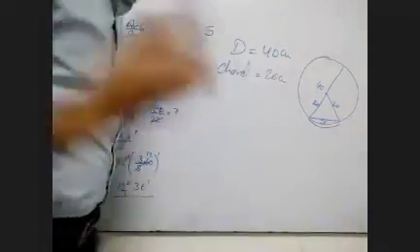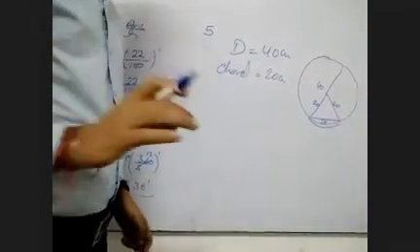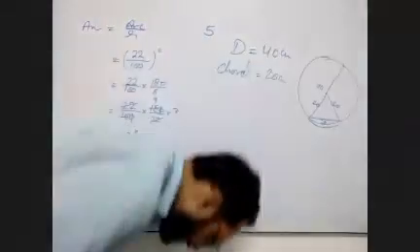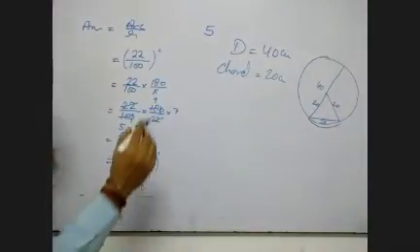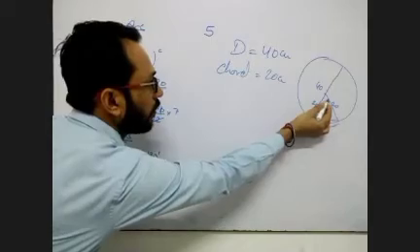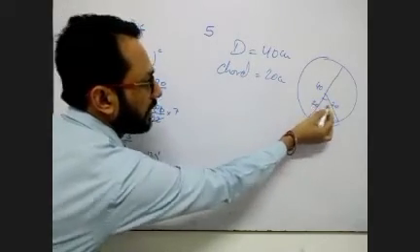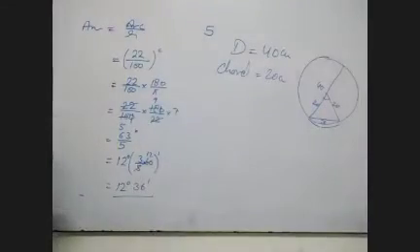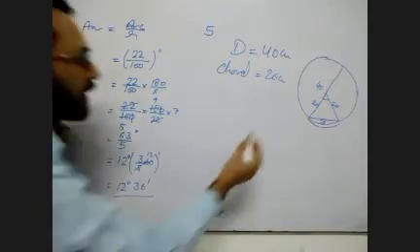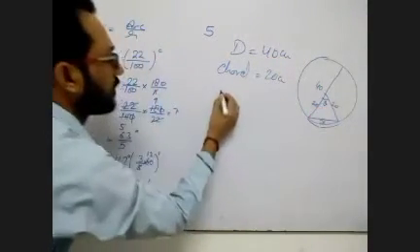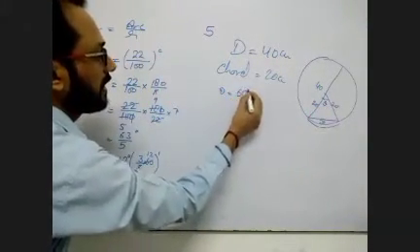So for that, we must know the angle at the center. Hope you are able to see this, 20, 20, 20. It means it will be an equilateral triangle. So angle theta will be equal to 60 degree.